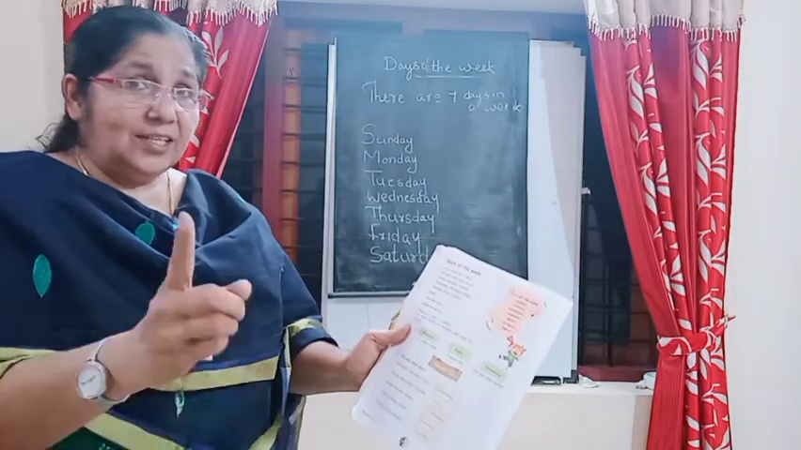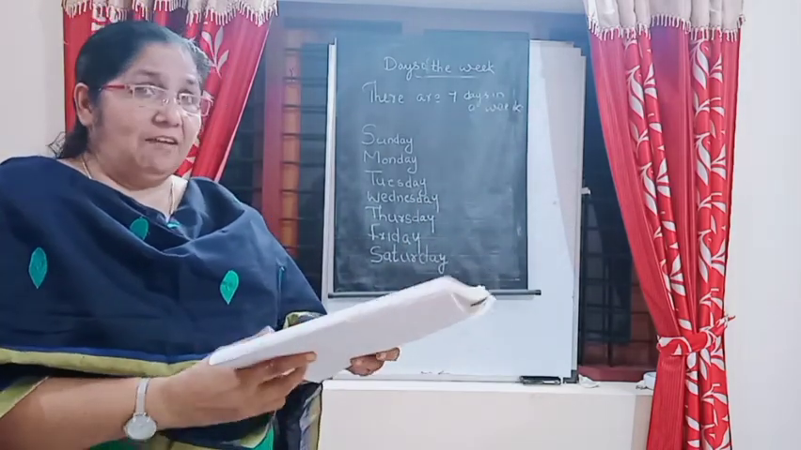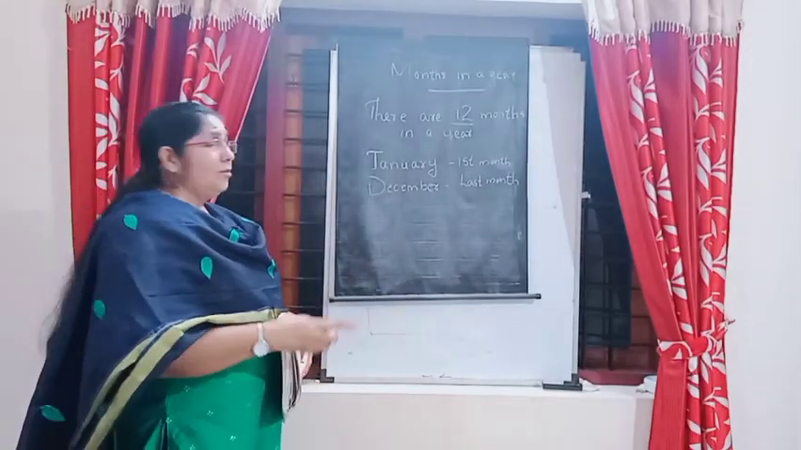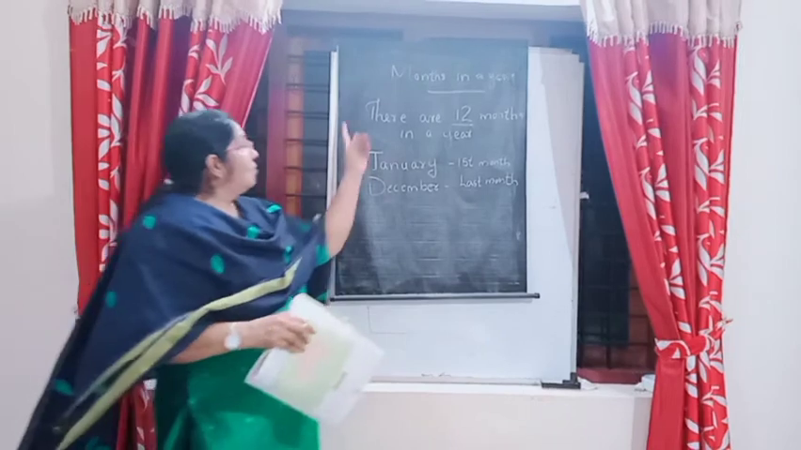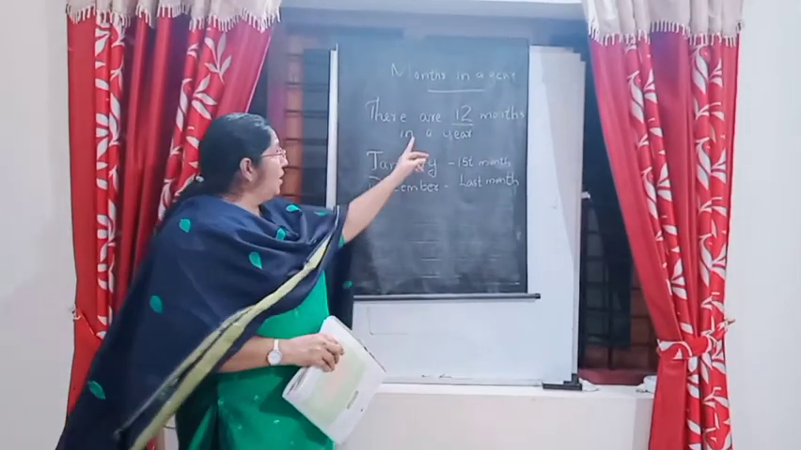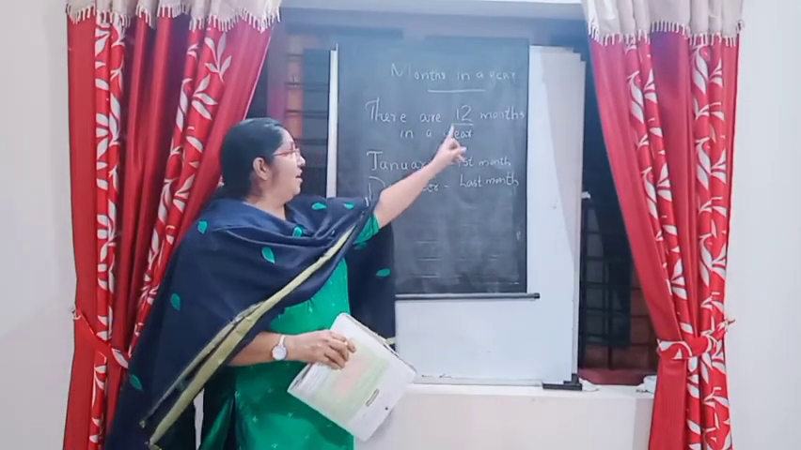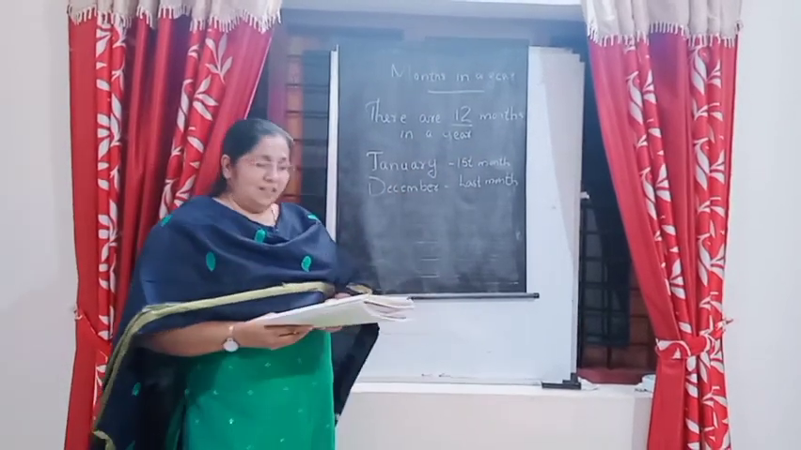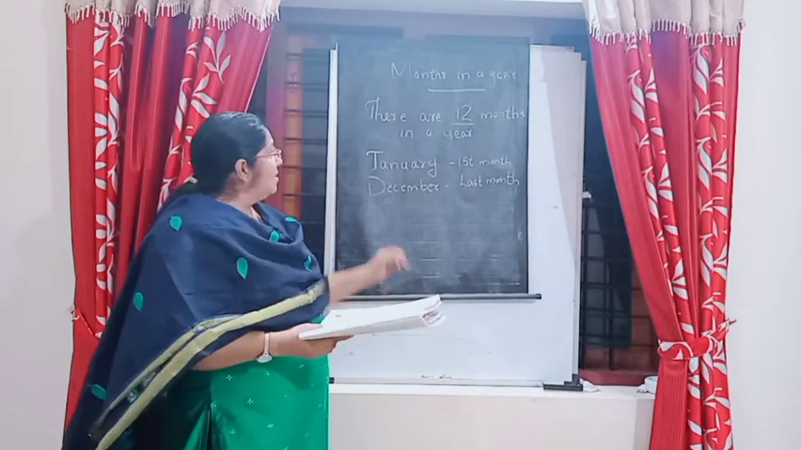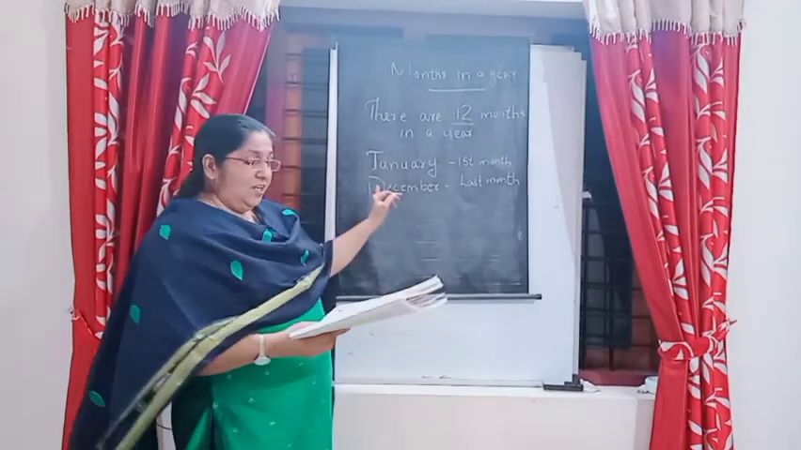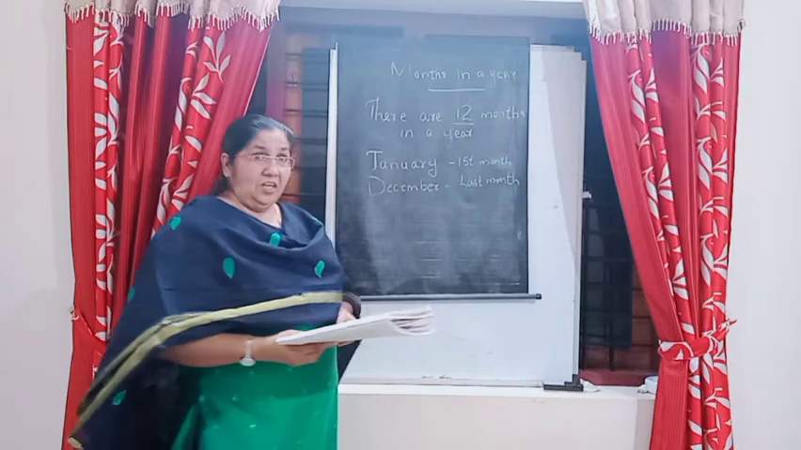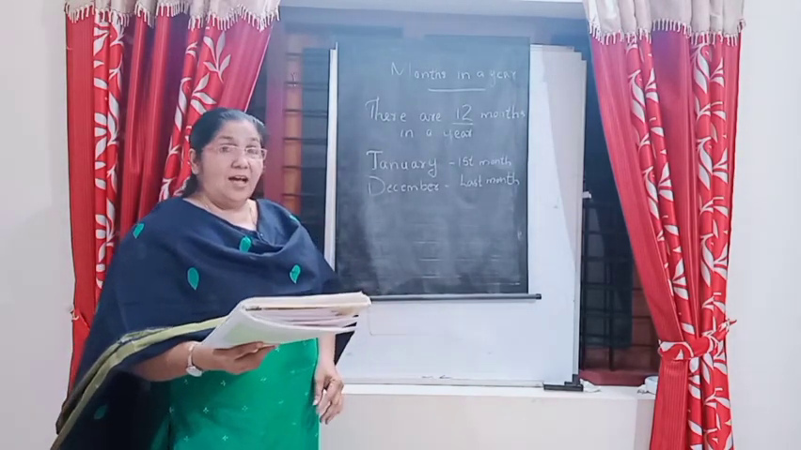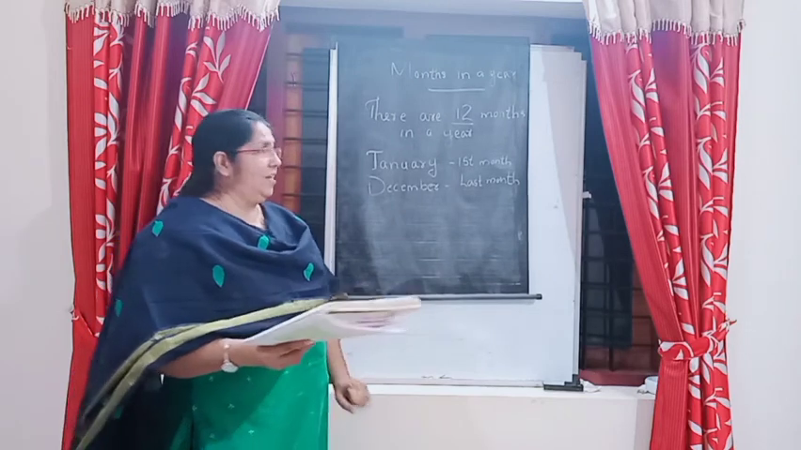How many days are there in a week? There are 7 days in a week. Okay, look here again. There are months in a year. How many months are there in a year? There are 12 months in a year. Each month has either 30 or 31 days. Only the month of February has 28 or 29 days.